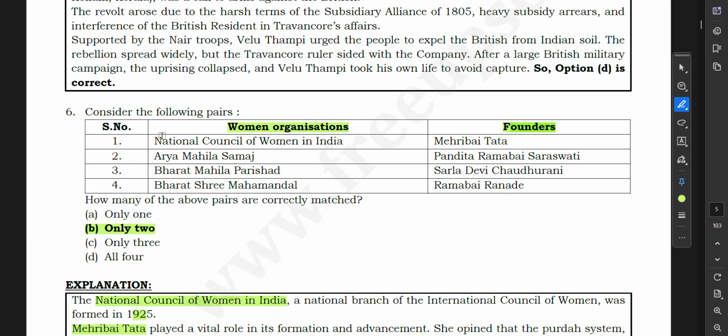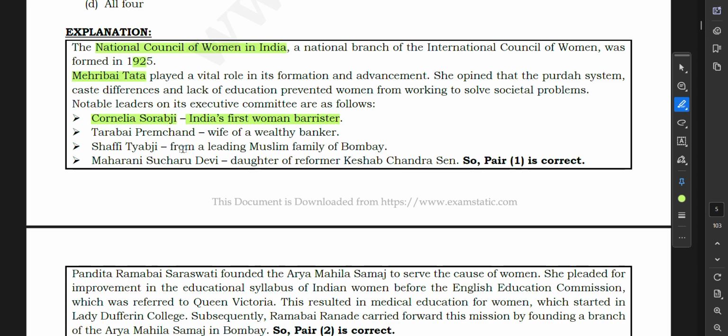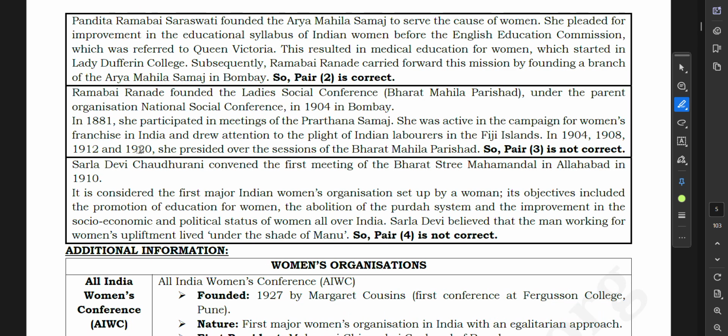So National Council of Women in India, Mehribai Tata. This is correct basically. We will highlight all those options which are correct. Then the second is Arya Mahila Samaj. Pandita Ramabai Saraswati founded the Arya Mahila Samaj to serve the cause of women.